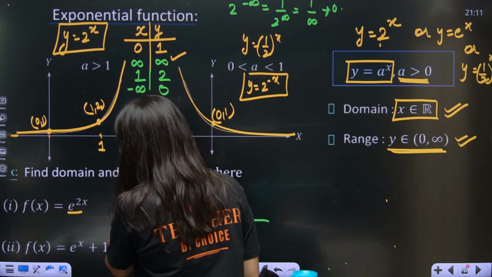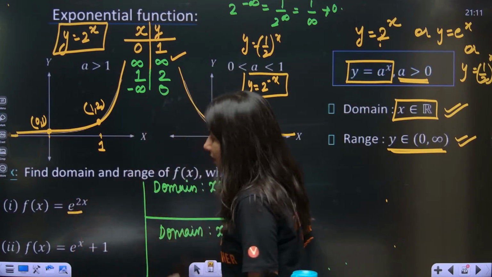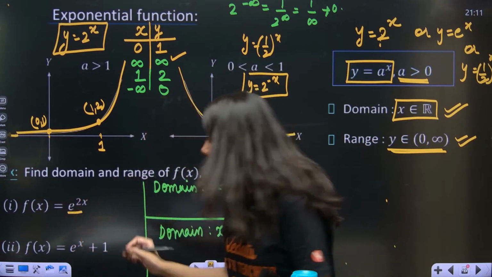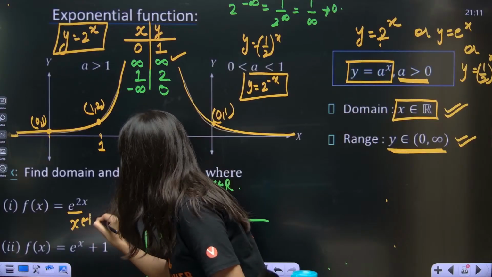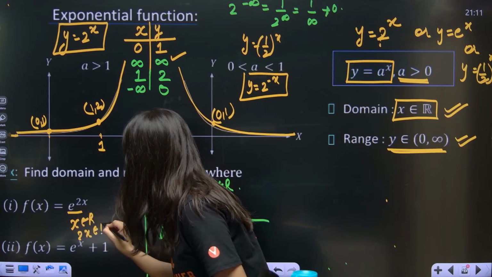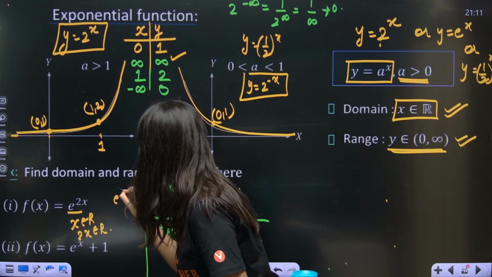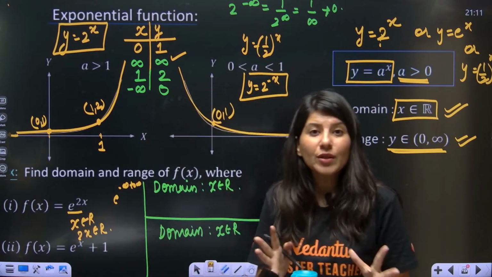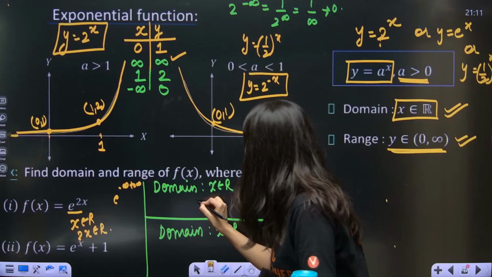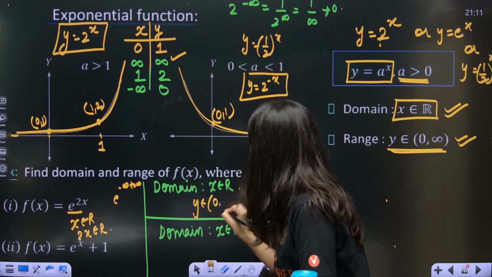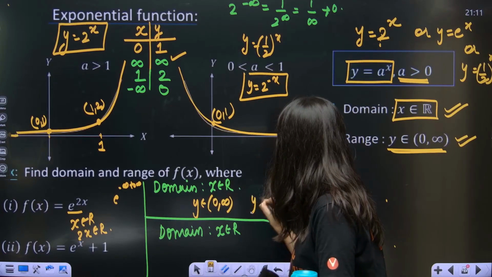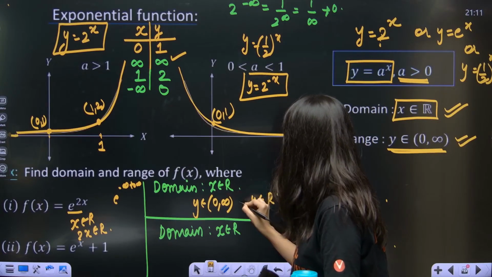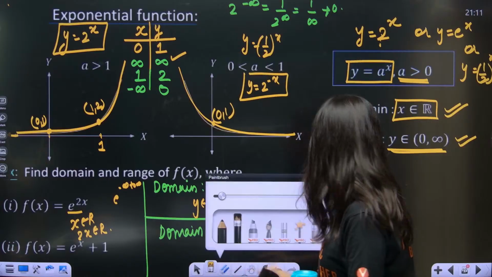So can you see that 2x? See, if x belongs to all real values, then 2x will also belong to all real values. That means e power, you will put minus infinity to plus infinity, and in the output you are going to get all positive values. So y belongs to again 0 to infinity. Another way of representing is y belongs to R plus. Either this or this.